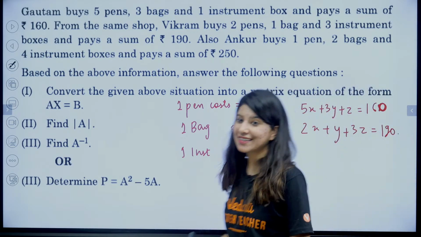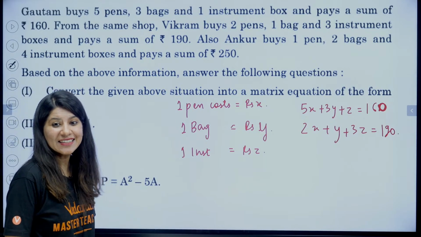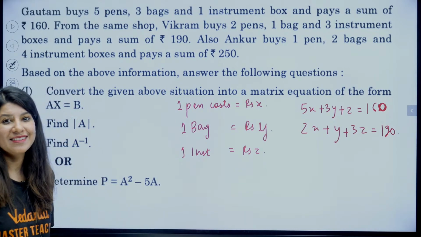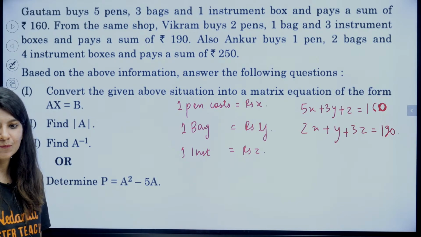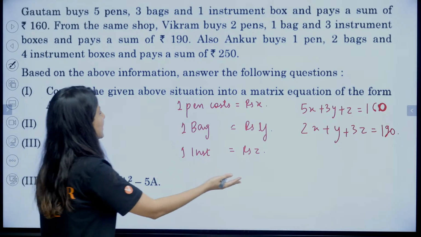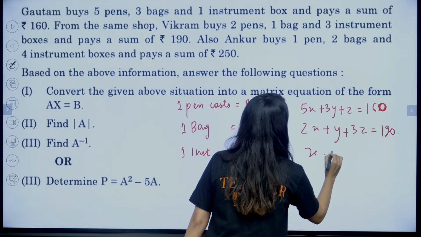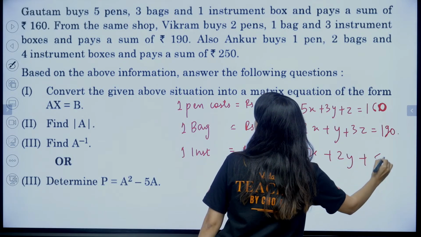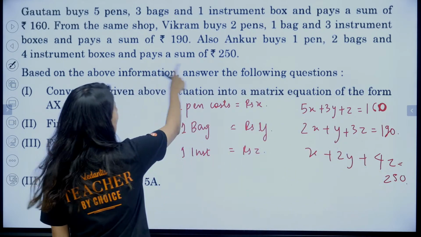Okay, so now I am getting, this is actually nothing but the same type of question, right? So solving simultaneous equations. And the last is what? x plus 2y plus 4z is equal to 250. Till now it is clear.